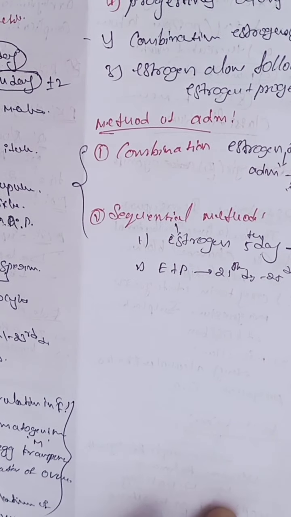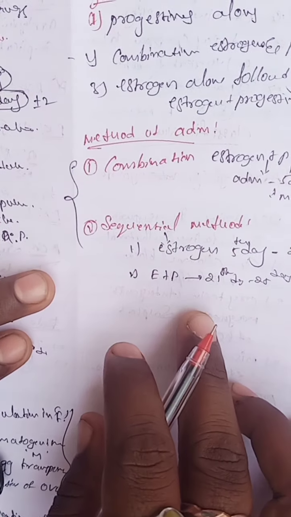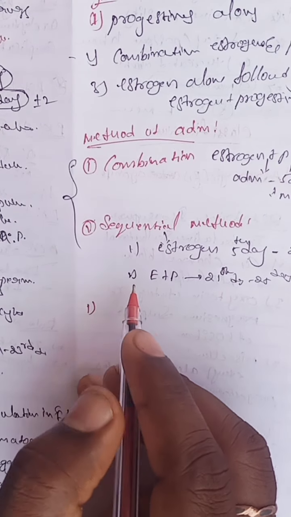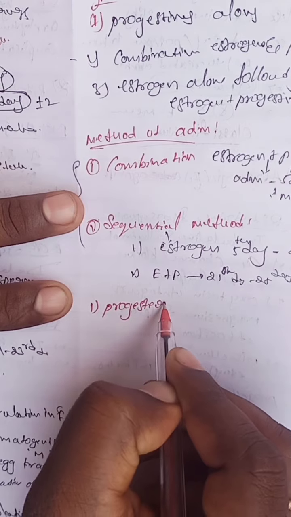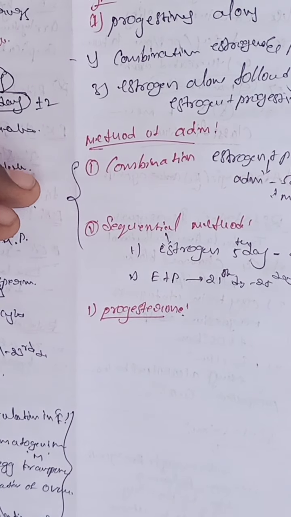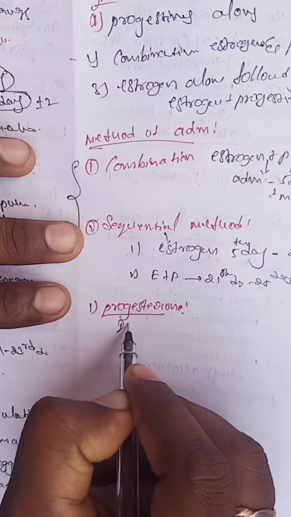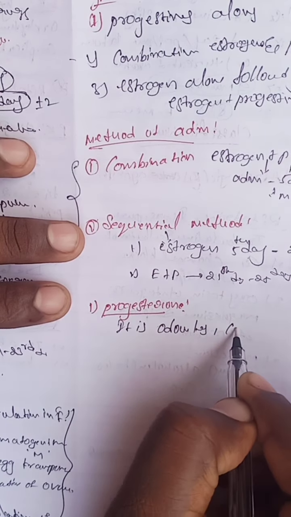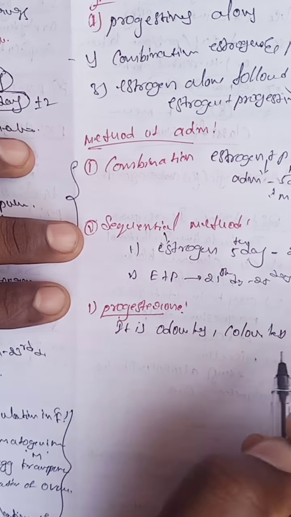Now we discuss the drugs: progesterone and estrogen. First, progesterone. It is an odorless, colorless, white crystalline powder.